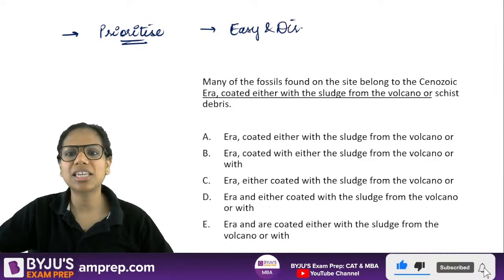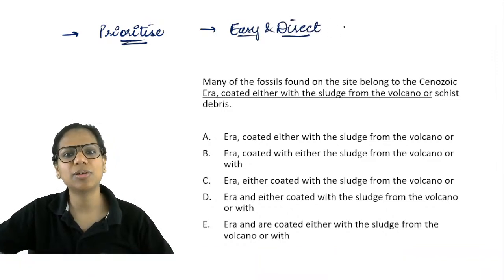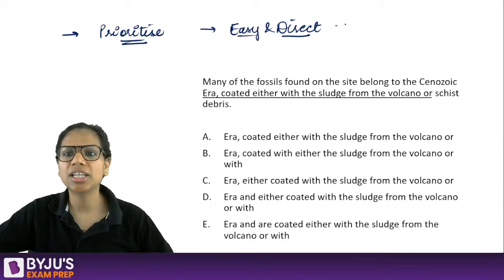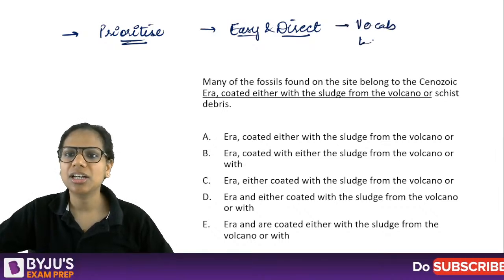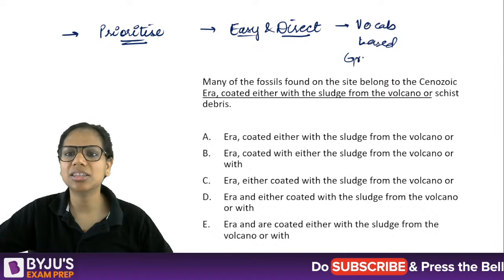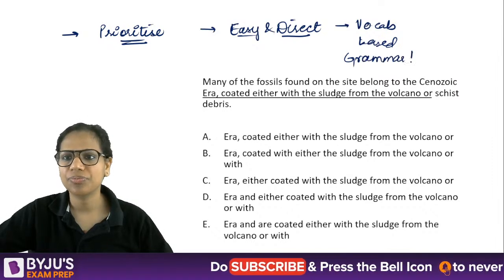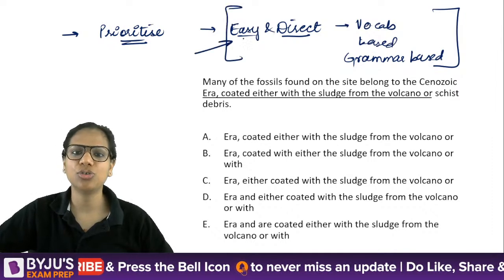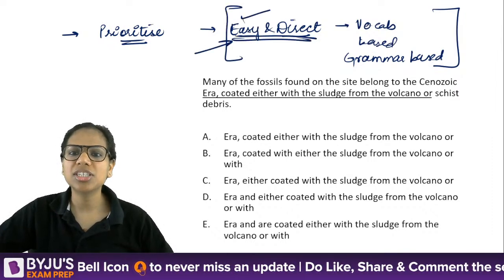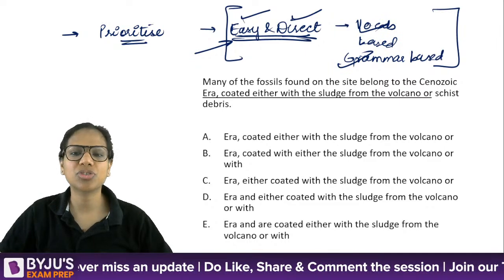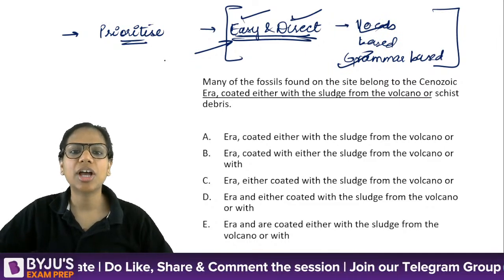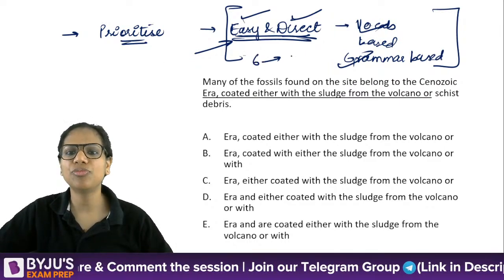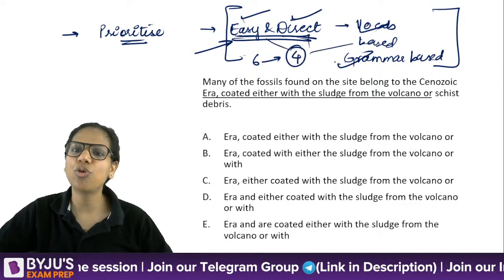Second is that you focus more on the easy and direct questions. See, everyone's mark will be the same, isn't it? All of them will fetch you the same marks. So easy, direct, vocab based, grammar based, focus on these questions more. You are bound by a time constraint, utilize it to the fullest. Focus on such questions more, these 4 question types, and trust me, out of let's say 5 or 6 questions that a passage has, I'm very sure that 4 questions will fall in this category.